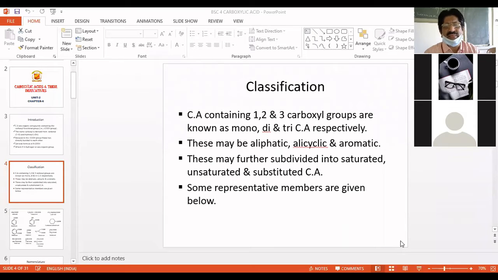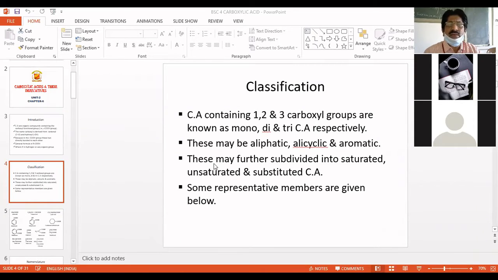Generally, six-membered rings are called aromatic. So the second classification is based on structure: either aliphatic, open chain, then alicyclic, 3, 4 or 5 membered ring, then aromatic, 6-membered or more than 6-membered ring.